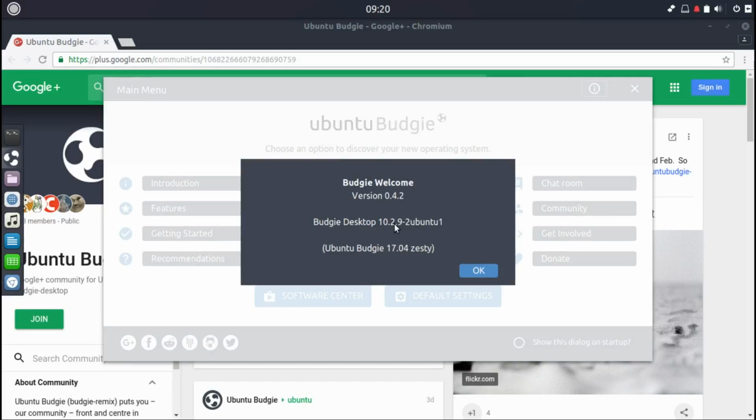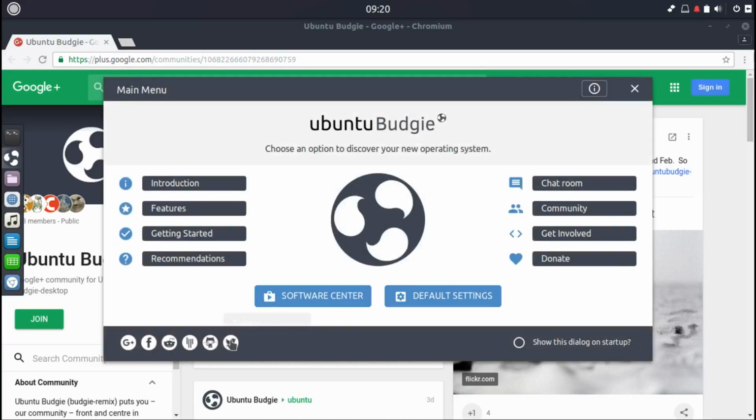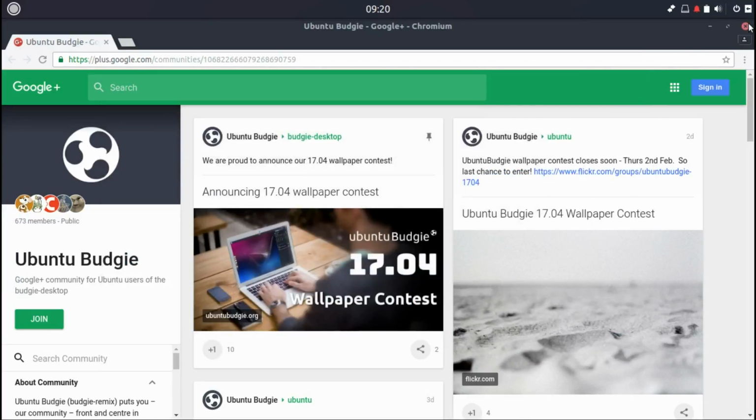Budgie Desktop 10.2.9. And you can also go to all the social pages, the same as in the community. Yeah, very simple, straightforward. As I said, the themes don't work so well yet, and this sort of thing. It starts up slowly, but otherwise very clean and easy to understand. And let's close this.